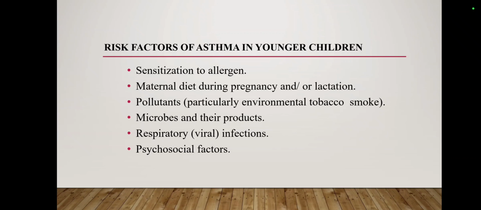Next, we have risk factors of asthma in young children. As we know, asthma is more common in children as compared to adults, and the ratio indicated that asthma mostly occurs in childhood. And the risk factors for asthma in young children include sensitization to allergens, maternal diet during pregnancy or lactation, pollutants, particularly air pollution and environmental tobacco smoke. Next one, microbes and their products, respiratory infection that may be viral or bacterial, and psychosocial factors. These are all factors which may cause asthma in young children.